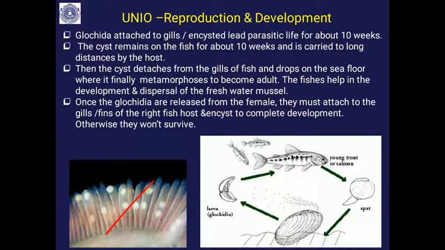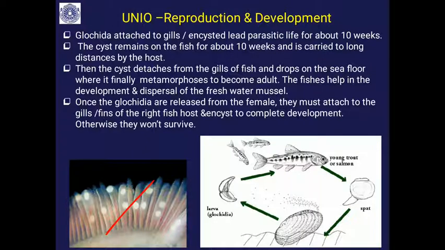about 10 weeks. The cyst remains on the fish for about 10 weeks and is carried a long distance by the host. This is a strategy. Why this type of development? The freshwater mussel cannot move or migrate to a different area. If it is crowded, after so many generations there is a lot of competition, food scarcity, all this going to happen. So that's why this strategy: the fish is actively moving in the water. It will take the larvae to different places so that they don't get competition for food and shelter. So that is the strategy you will find.